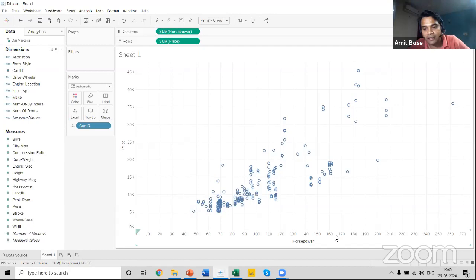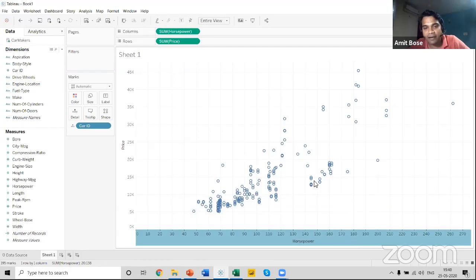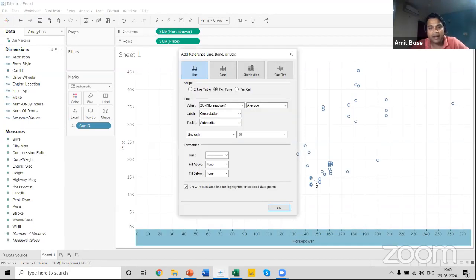Go to your x-axis, right click, and click on add reference line. Now in this add reference line, you can see the options over here, which is by default a line option. There are other options also over here, like distribution and band. I will discuss them in the future course of discussion. Now in this scope menu, we can see there's a per pane option available over here.